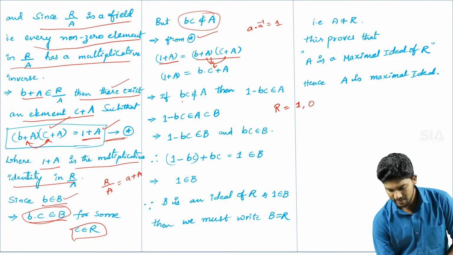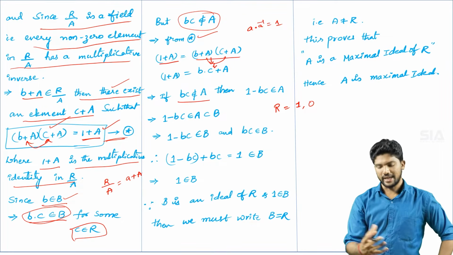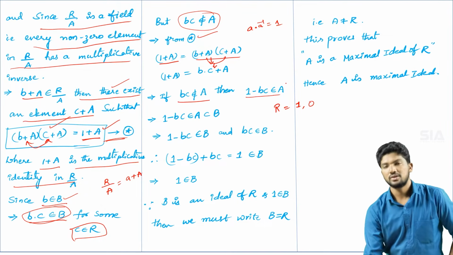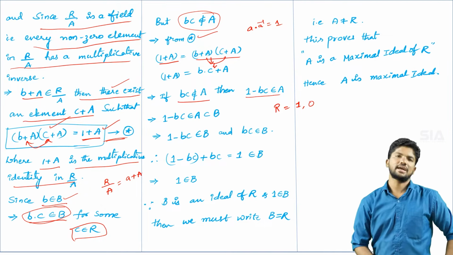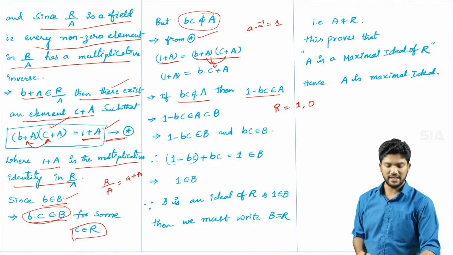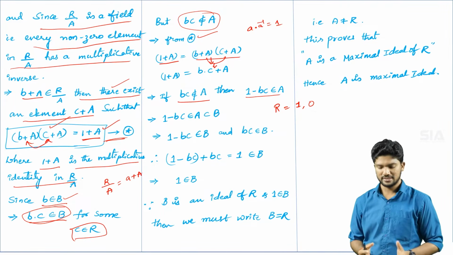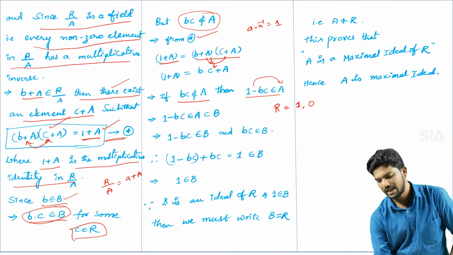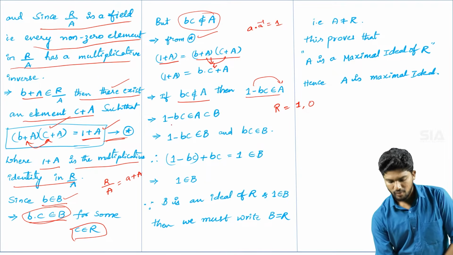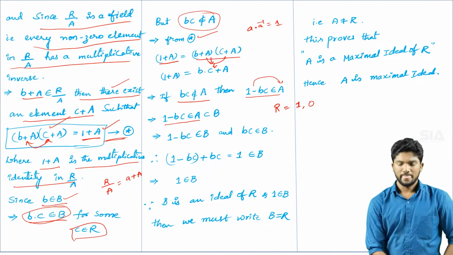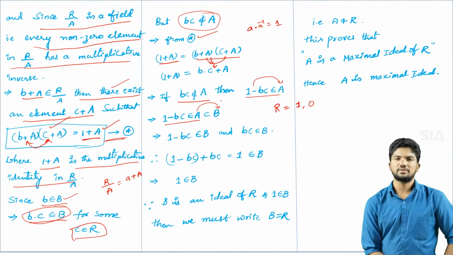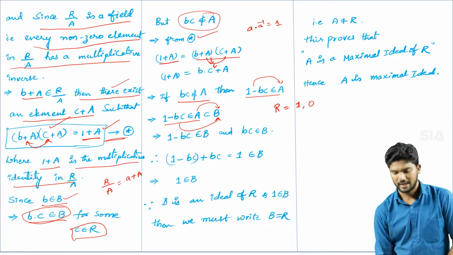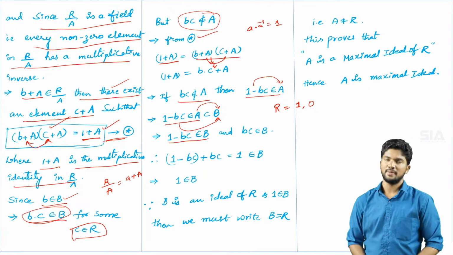If B into C does not belong to capital A, then its complement, 1 minus BC, belongs to capital A. That is the meaning of this condition. B into C does not belong to A means that if you remove the BC value from 1, that value belongs to capital A. Whenever 1 minus BC belongs to capital A, but capital A is a proper subset of capital B, then directly 1 minus BC belongs to capital B. So therefore 1 minus BC belongs to capital B.